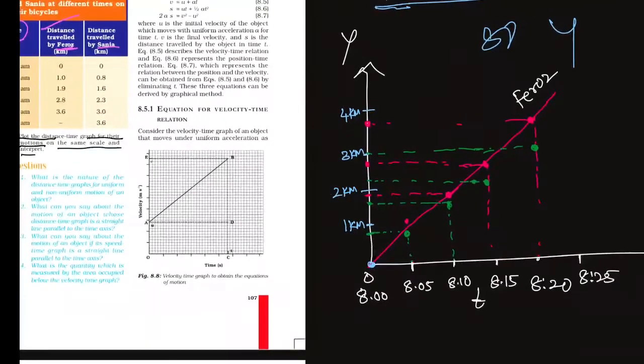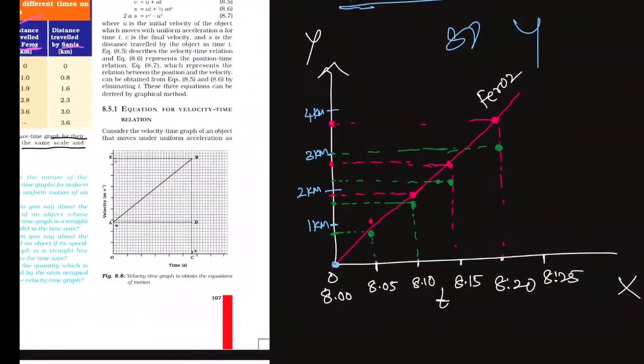Then 8:25, 3.6. At 8:25 we have to take 3.6. Here we draw the line using green color. The points are intersecting. This curve is Sania.